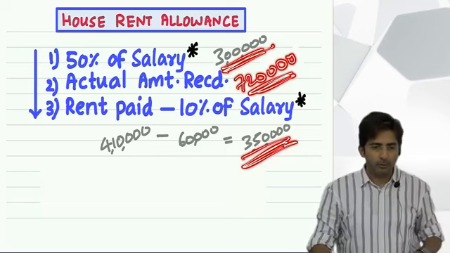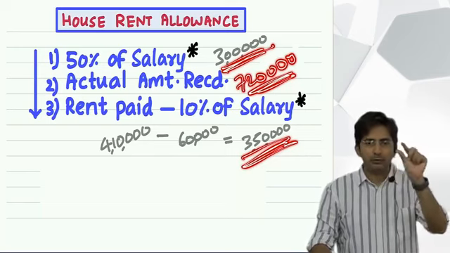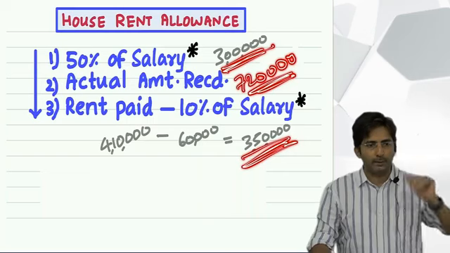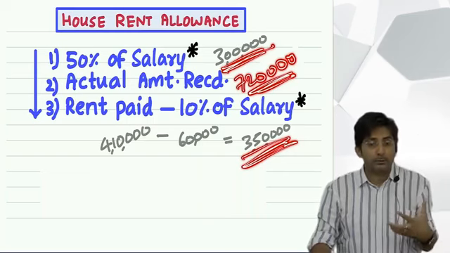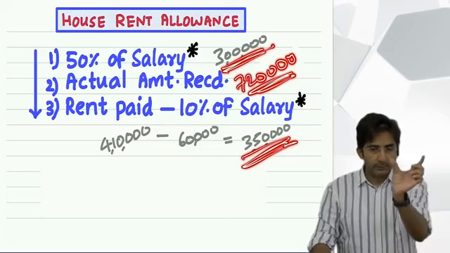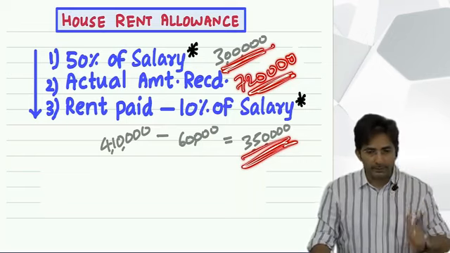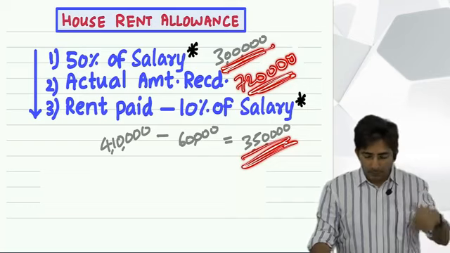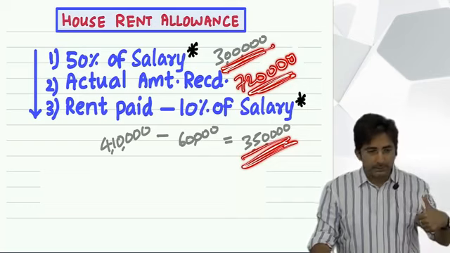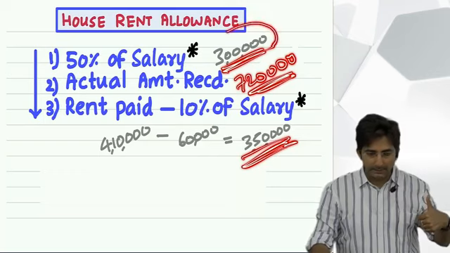First, you will write house rent allowance in the inner column, 7 lakh 20, which is what he has actually received from the boss. Then the exemption will be how much? Out of the three, whichever is less. So what is less? 3 lakhs.